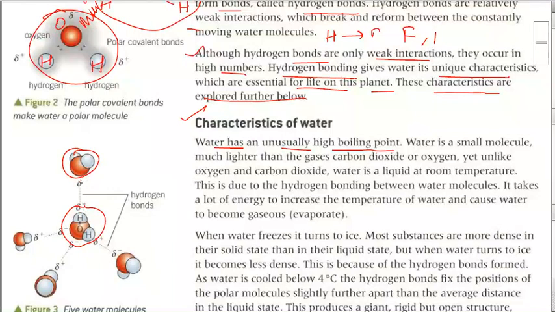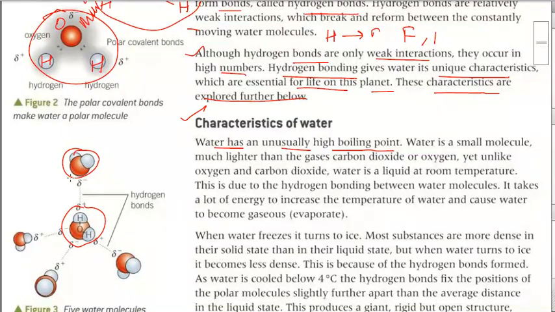Hydrogen being electropositive and oxygen being electronegative, there is an interaction between them, slightly greater than the normal interaction. As these molecules have a little more force of attraction, it will not break easily, and hence the boiling point is unusually high.